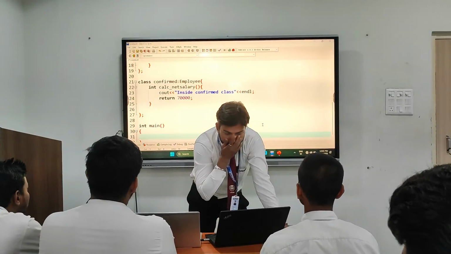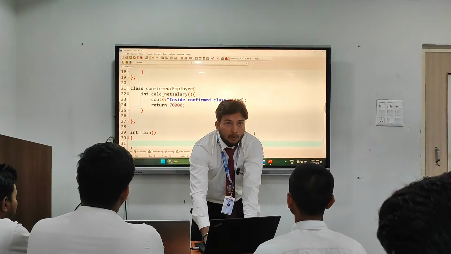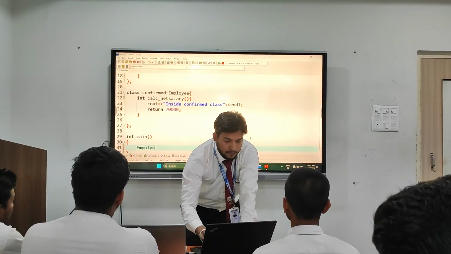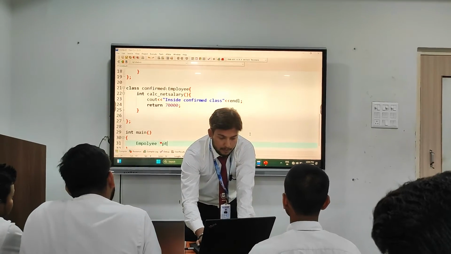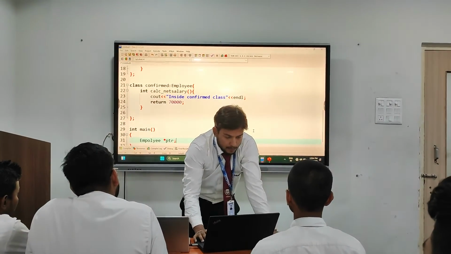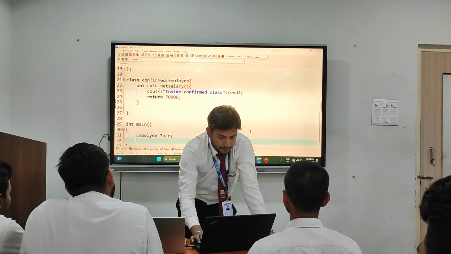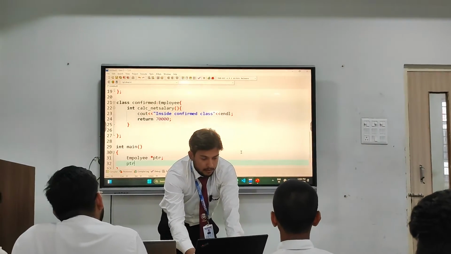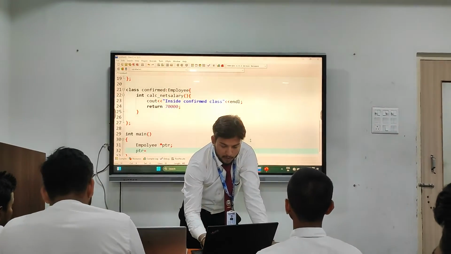Now what we are going to do is make an employee class pointer, employee star ptr. So we have made a pointer of employee type, and now we are going to assign this pointer the employee value.